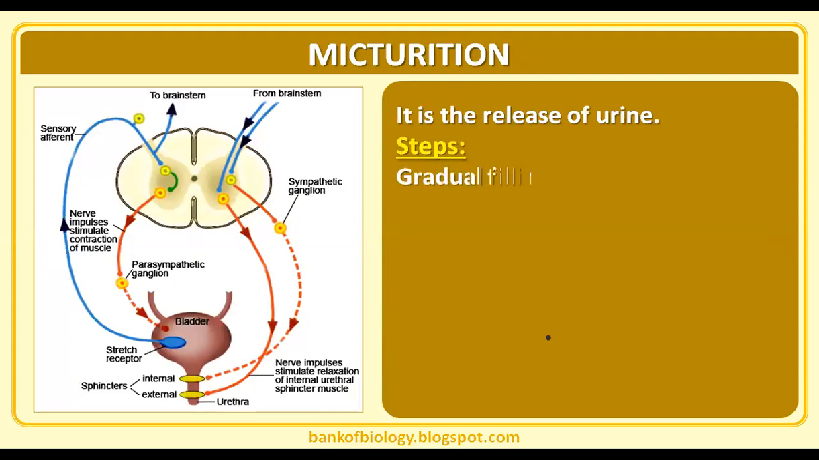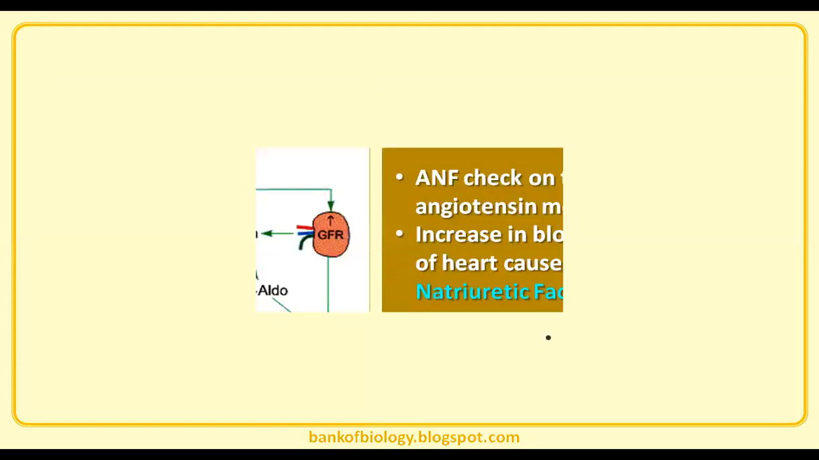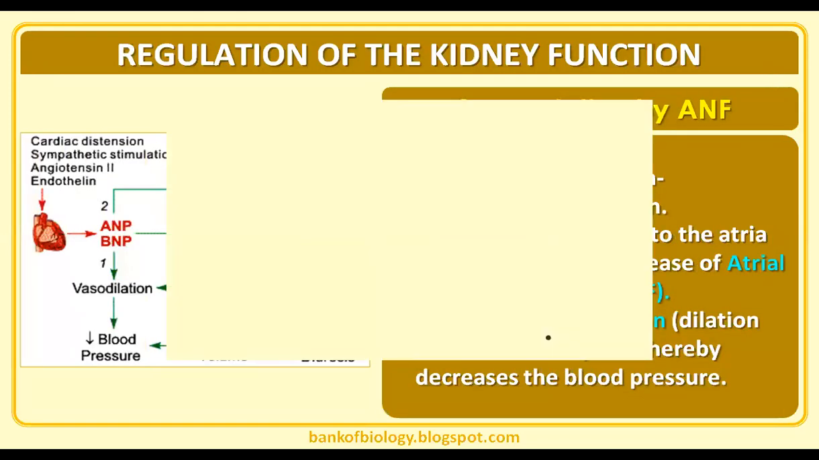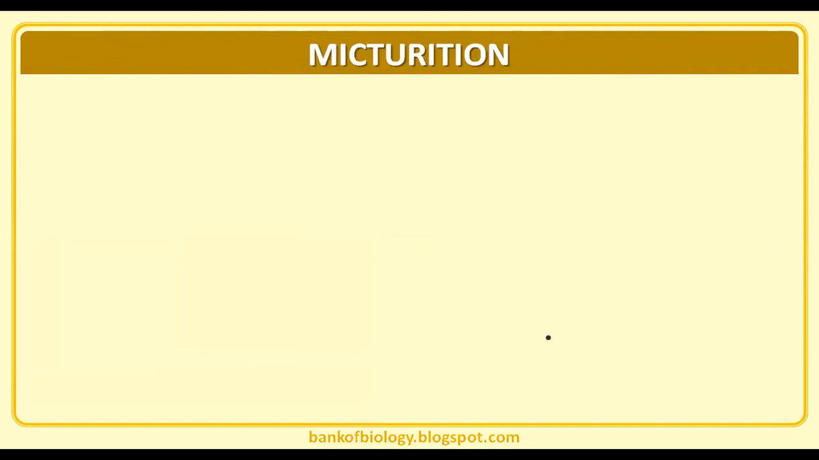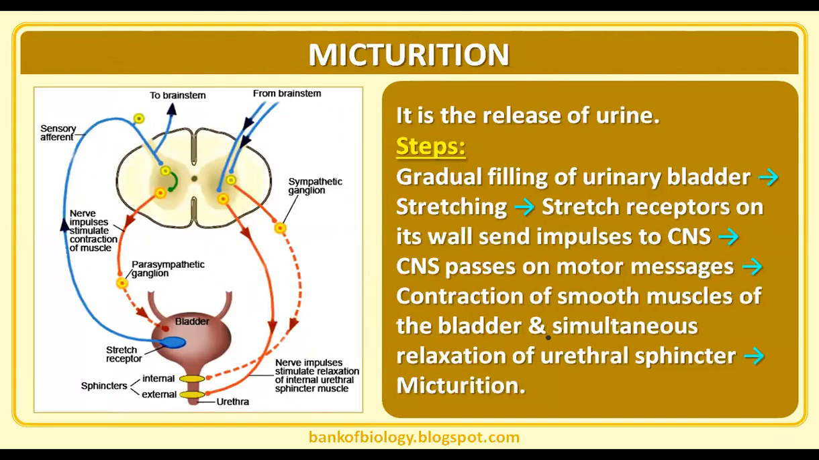So, micturition. What is micturition? The elimination of urine from the body is called the micturition process. We can say that process is micturition. So let's continue. We close here. Okay. For the release of urine, there is a gradual filling of the urinary bladder.